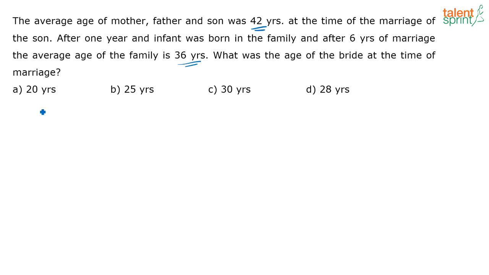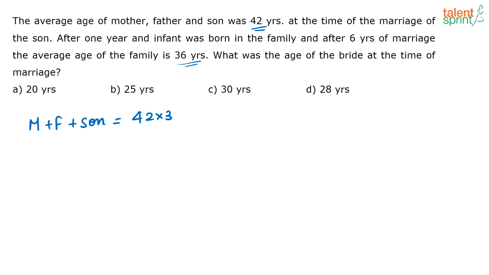So, what was the sum of the ages of the mother, father and son when he was getting married? It is nothing but 42 into 3. That will be the sum of their ages. Correct? Now, in 6 years, what will be the sum of their ages? Each one's age is going to be increasing by 6. Now, what is this 42 into 3? It is nothing but the sum of their ages 6 years ago, when the son got married.